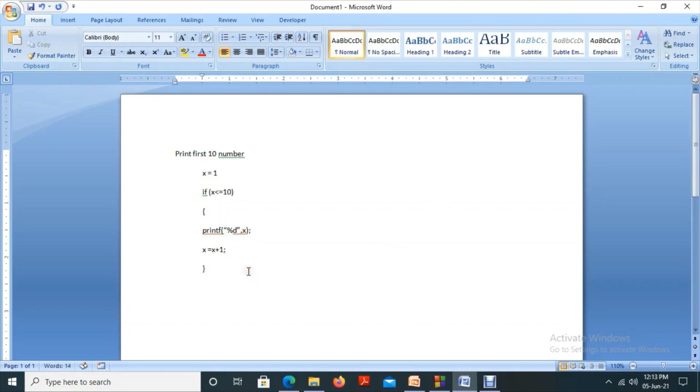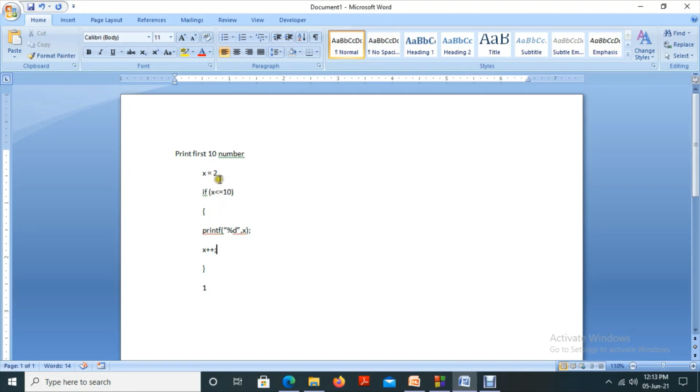So in the output screen, what you will get is 1. After that we will increment the value of x, so x equal to x plus 1, which is 2. You can write it as x plus plus. Now x equal to 2.